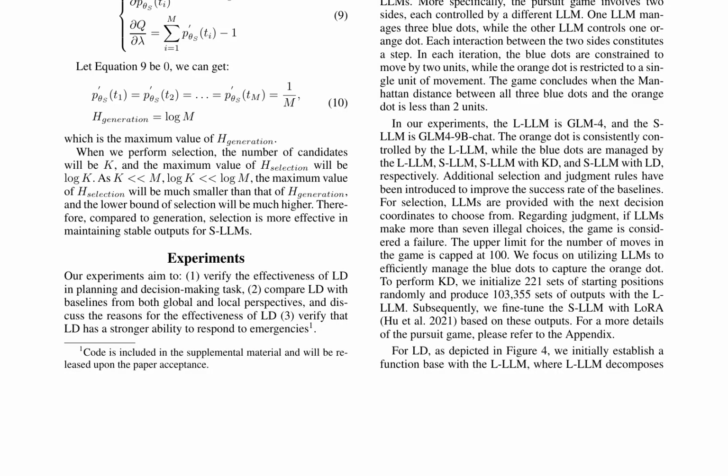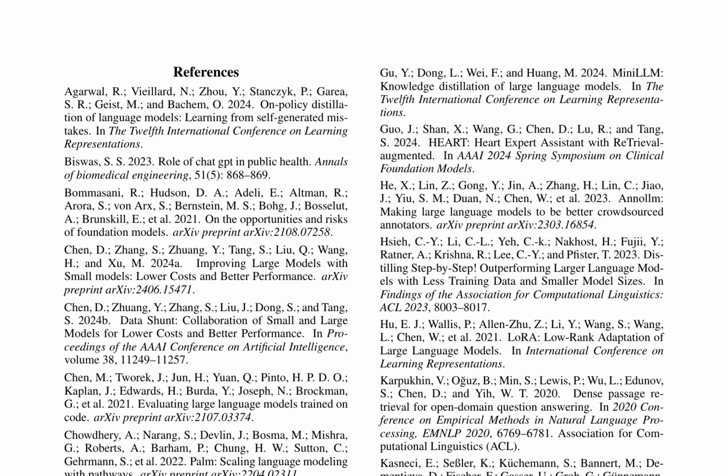The effectiveness of LD is demonstrated through experiments on a pursuit game, where S-LLM with LD outperforms L-LLM and S-LLM with knowledge distillation, KD, in both local and global perspectives. In the pursuit game with emergencies, L-LLM achieves a success rate of 90%, while S-LLM with KD has a success rate of 52%. However, S-LLM with LD surpasses L-LLM, achieving a success rate exceeding 90% and requiring an average of 4 fewer steps than the baselines.